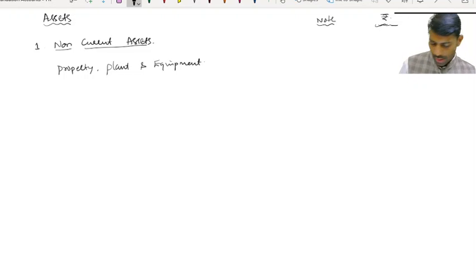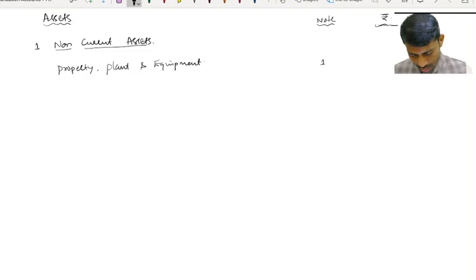Here we don't have any adjustments. Land and building, plant and machinery, so there is a split. Therefore, let us give note number 1. If it were a single asset, I would have written property, plant and equipment hyphen land and building with the sum total. Since more than one line item is there, better to give a note.